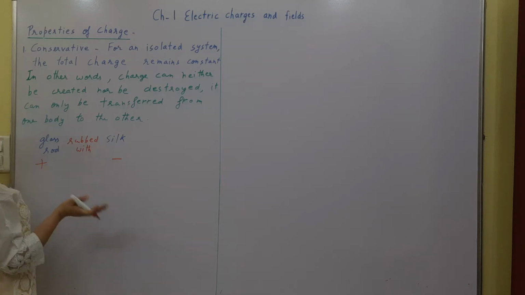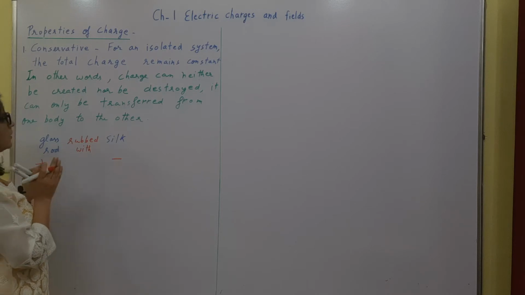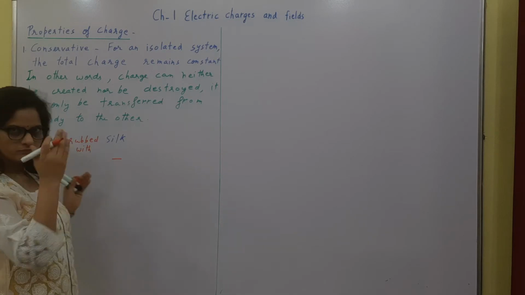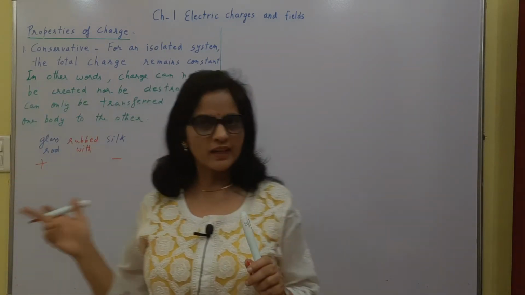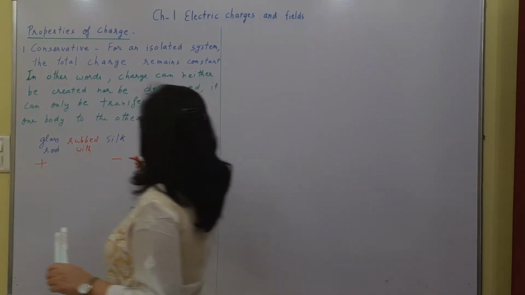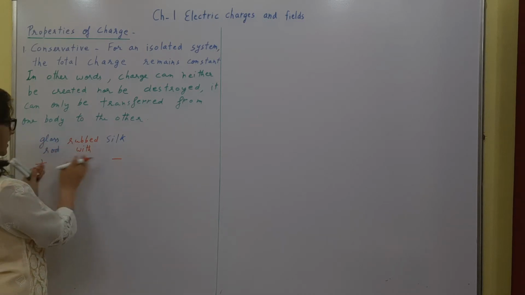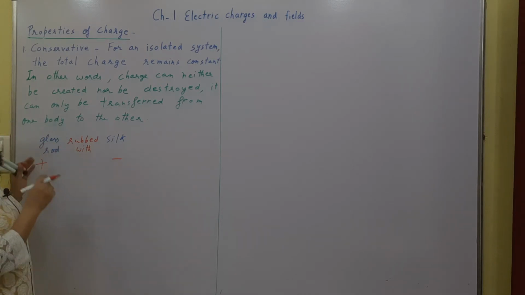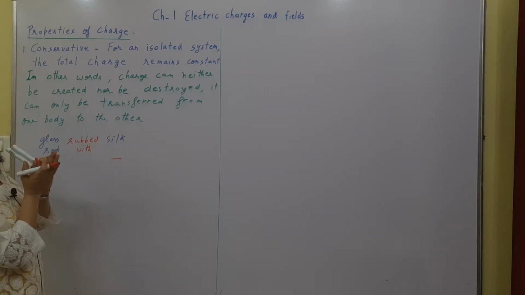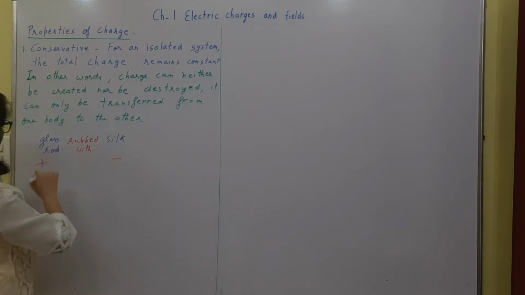So the total charge before rubbing was 0, both were neutral, but after rubbing, whatever positive charge is produced on this glass rod, the same amount of negative charge is produced on the silk cloth. So the total charge remains the same if these are added. In other words, if you touch this glass rod with silk, these will neutralize each other. That means the net charge on both will again become 0.